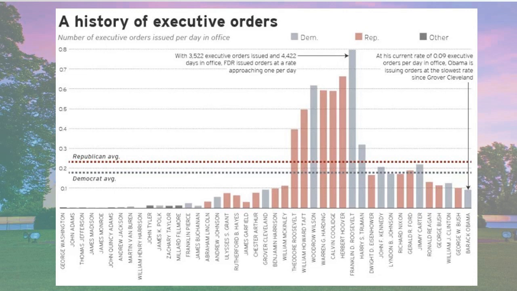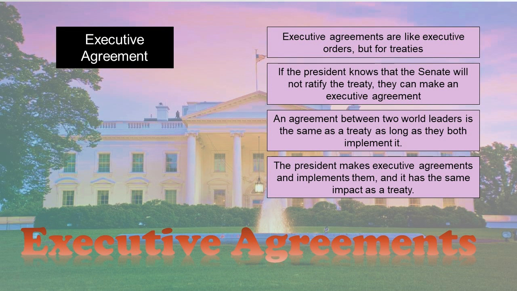But this shows us a couple things here. Shows us how the use of executive orders has increased. And statistically here, we have a few more executive orders on average from Republican presidents than Democratic presidents. It doesn't really mean much, but each of these parties will criticize presidents of the other party for using executive orders. Right, a similar tool for our presidents.